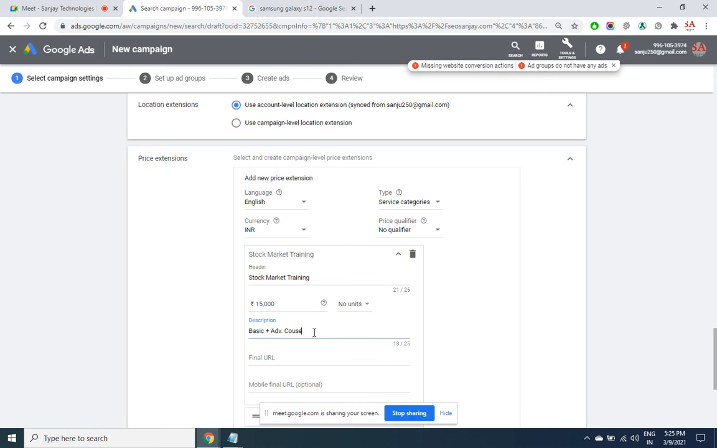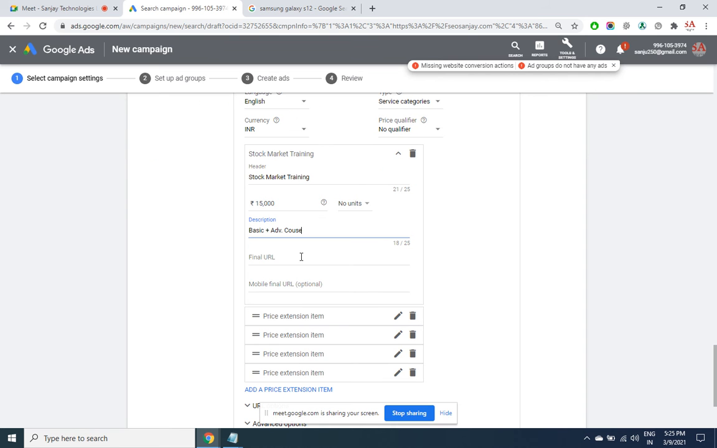If it's an e-commerce site, what is the product name? What's the product description? I don't have an e-commerce site, that's why I'm just giving an example through the subject stock market. So what's the final URL? When the headline is clicked, I want so and so page to open up. You can give the home page, you can give an internal page.